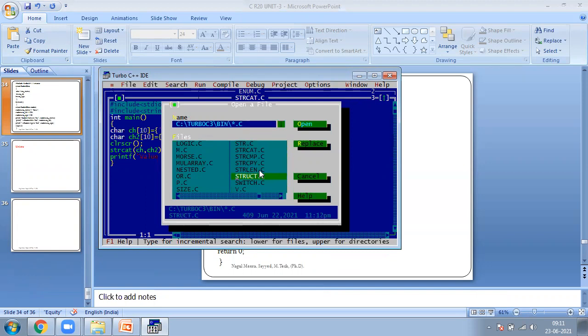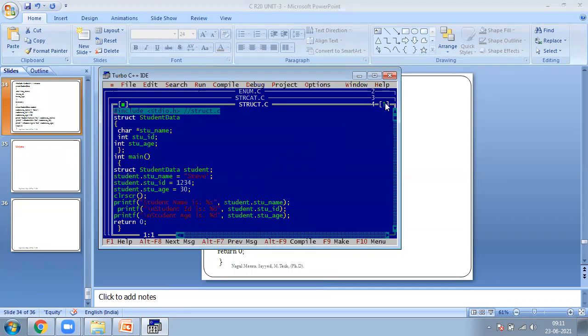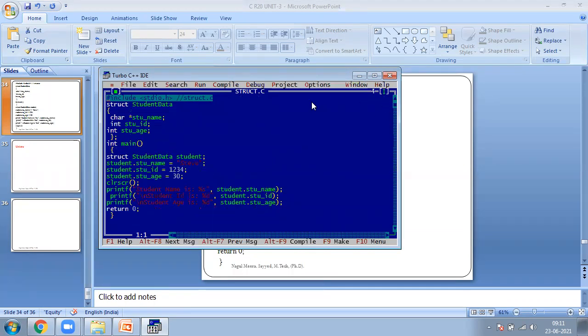struct.c. Yes, this one. This is a simple program. Here, this is my structure. The structure name is student data. In it, two members are integer type and one is character type. In the main, I am defining struct student data student.